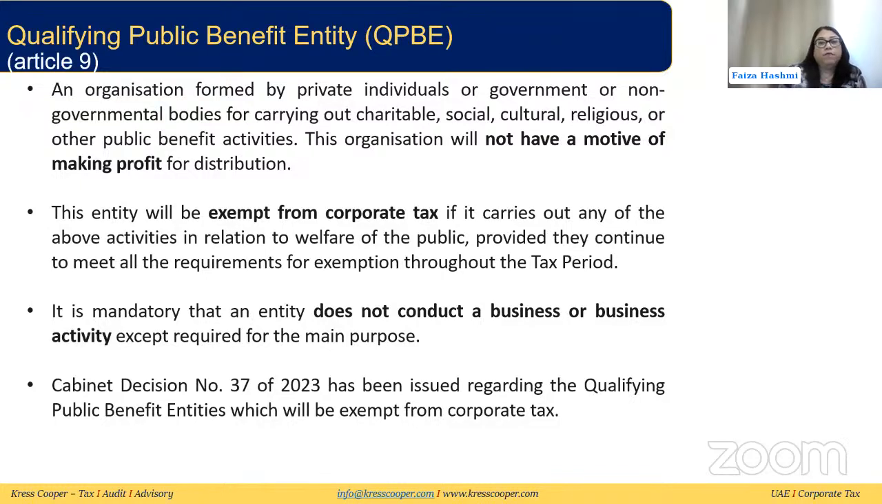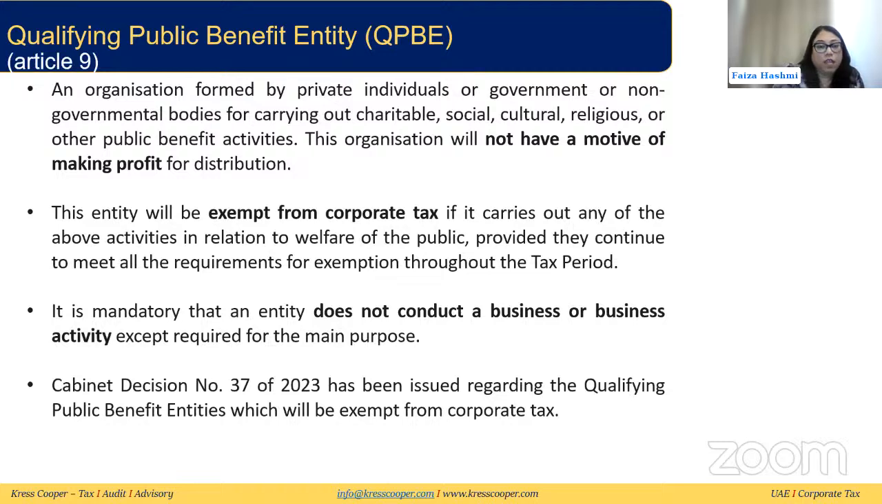So these entities will be exempt from corporate tax if they carry out any of the above activity in relation to the welfare of the public, provided that they are meeting all the conditions for exemption throughout the period. It is mandatory that this entity should not be conducting a business except for what is required for the main purpose. Now, for these qualifying public benefit entities, there is a list that came out in Cabinet Decision 37 of 2023, and they have been named there. So if specifically the name of the public benefit entity is not there, then they are not part of the qualifying public benefit entity for corporate tax purposes.